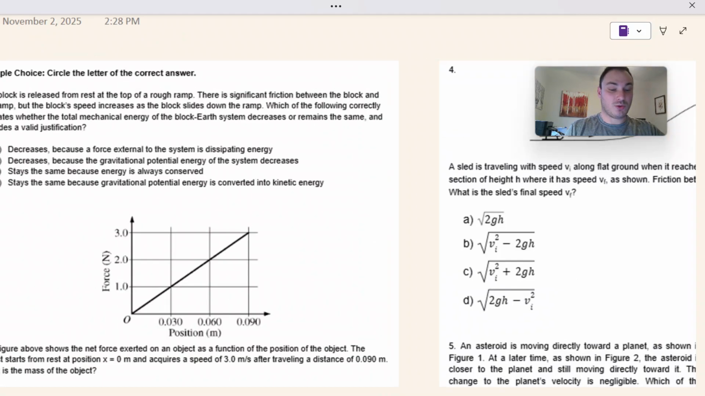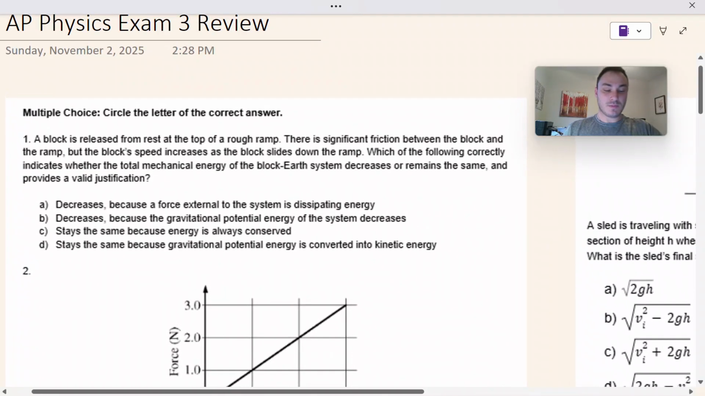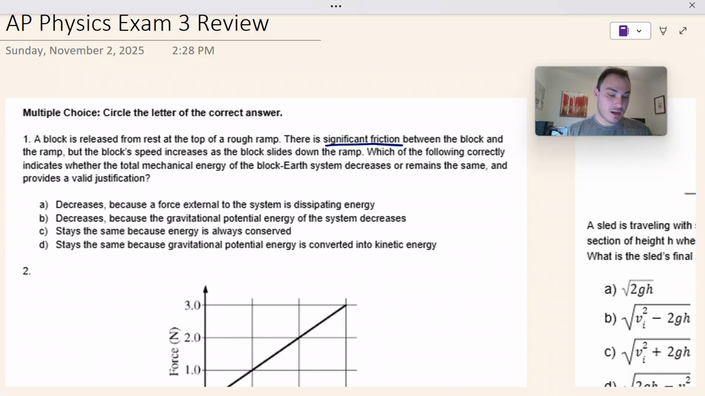I'll start with multiple choice question 1. A block is released from rest at the top of a rough ramp. There is significant friction between the block and the ramp, and the block's speed increases as the block slides down the ramp. So the speed increases as it goes down the ramp. Which of the following correctly indicates whether the total mechanical energy of the block-Earth system decreases or remains the same and provides valid justification?